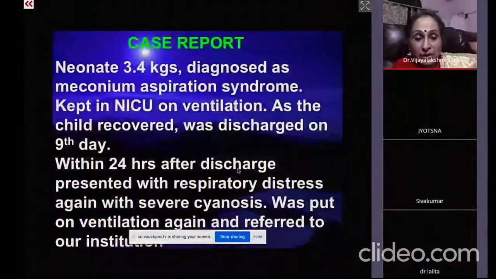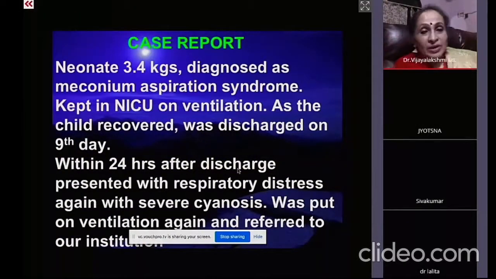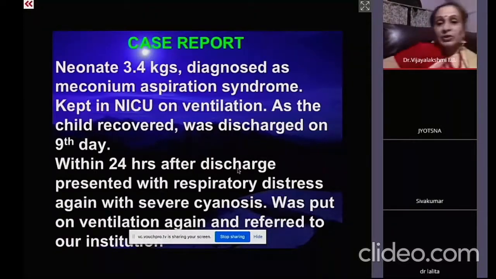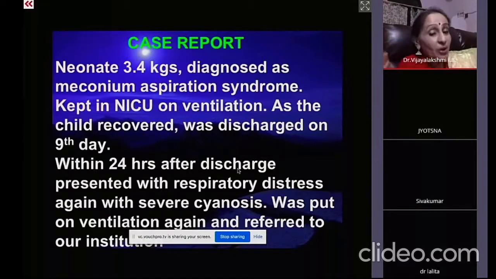This is a neonate, 3.4 kilos, diagnosed as meconium aspiration syndrome because there was respiratory distress, because the neonatologist did not imagine that there could be anything other than that, because the echo was not done in the fetus as well as neonatally, and the child was treated in the NICU on ventilation. And as the child recovered, they discharged. And on the 9th day, the child came back within 24 hours. Remember, when you make a wrong diagnosis and the wrong treatment, the child is going to come back.